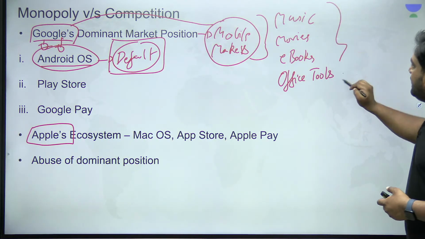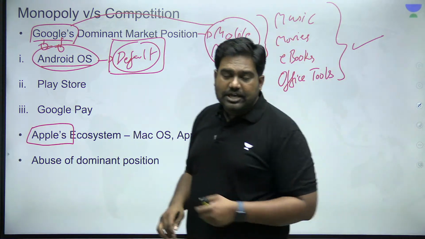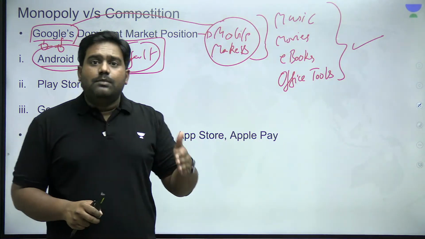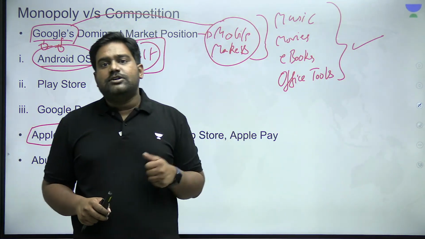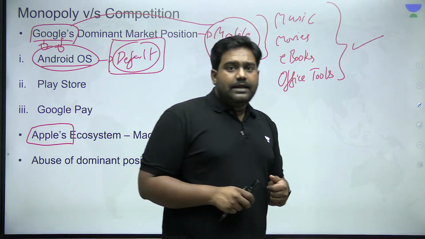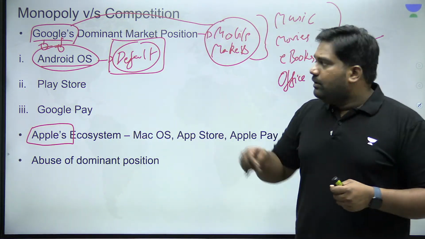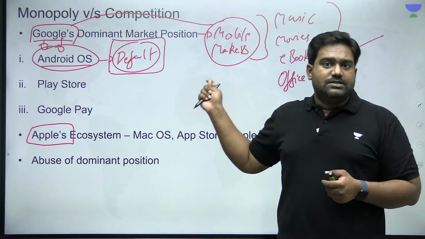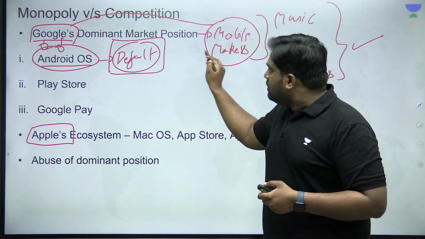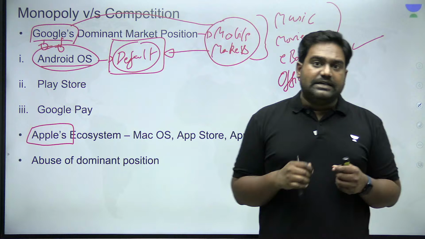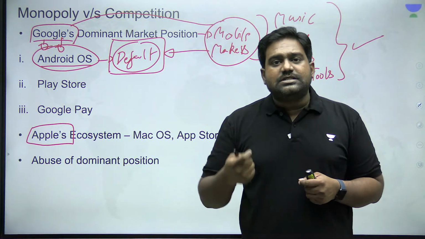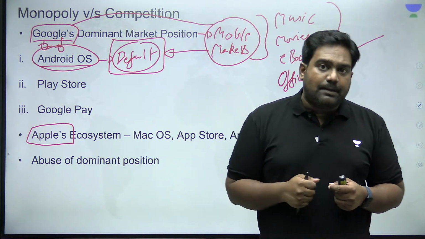Google itself has a wide variety of other applications which are in direct competition with other rivals and competitors. Now, what if Google strikes such a deal with these mobile manufacturers that only these apps are preloaded as a default, which in a way pushes the user to rely more on Google's apps?